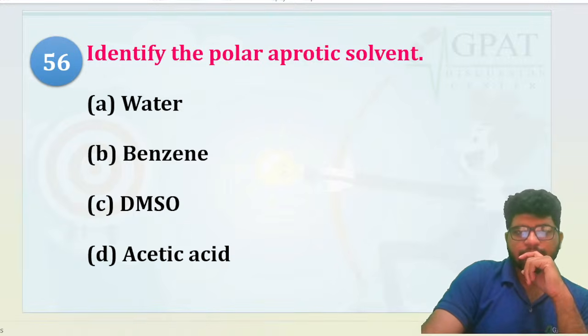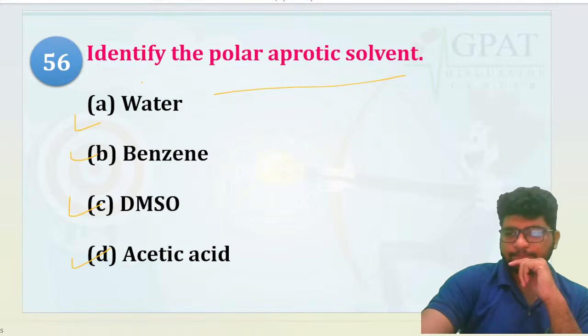Let's go. Identify the polar aprotic solvent: water, benzene, DMSO or acetic acid. Aprotic solvent.